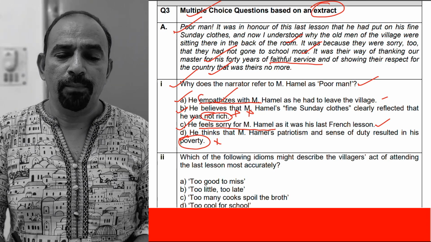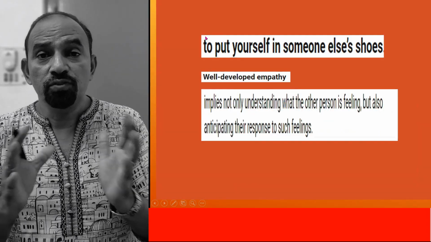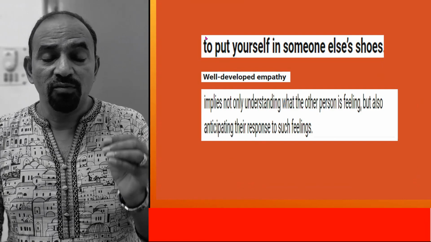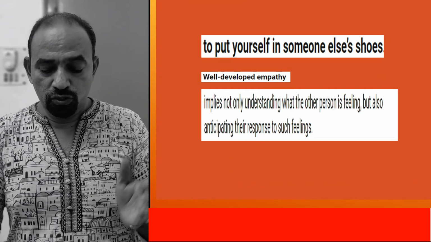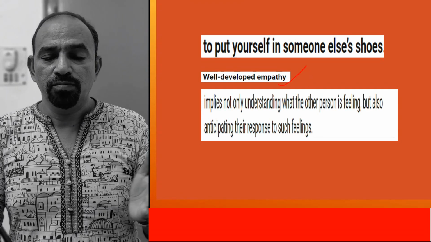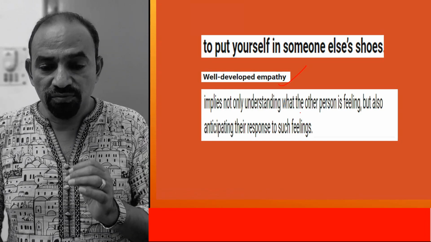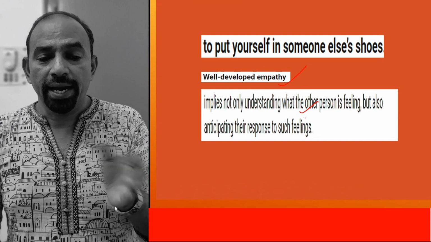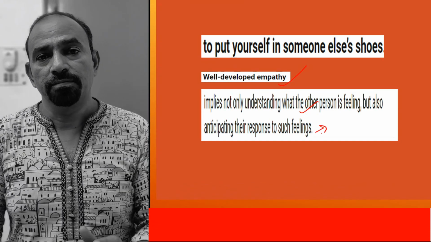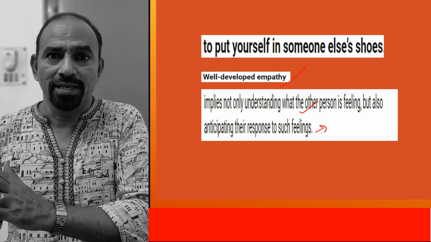First, take empathize. Empathize means to put yourself in someone's shoes, which means well-developed empathy. When you show an empathetic attitude towards somebody, it implies not only understanding what the other person is feeling, but also anticipating their response to such feelings. That is empathy. You feel yourself as somebody else.